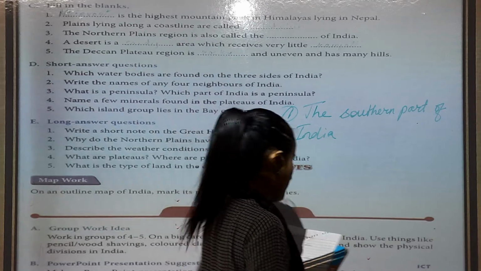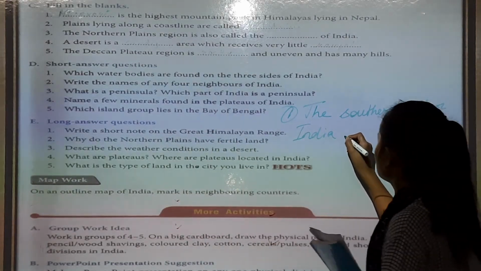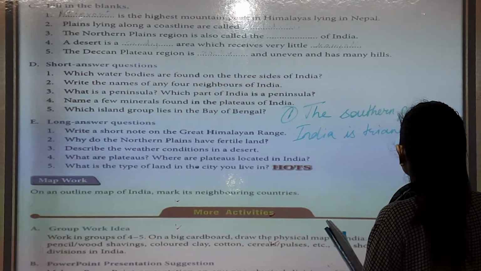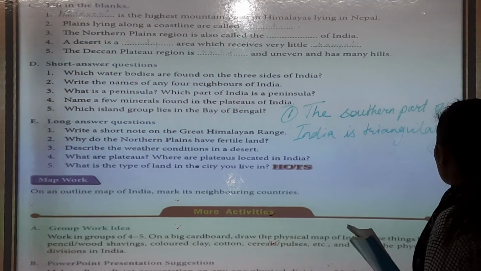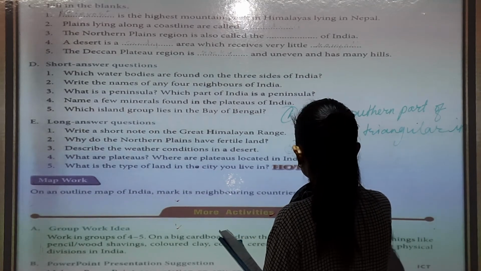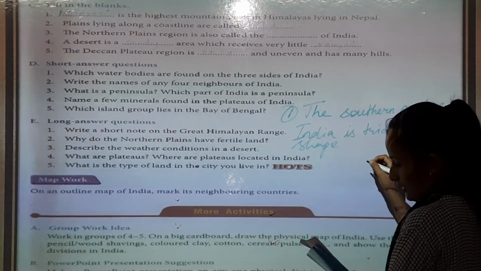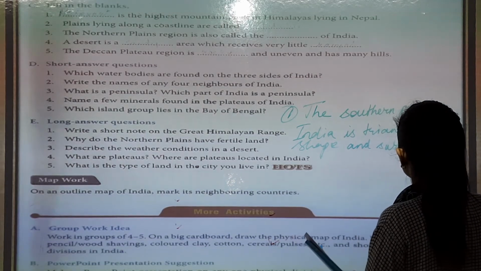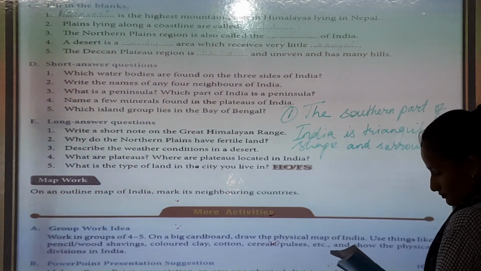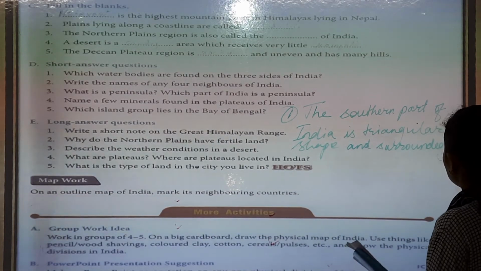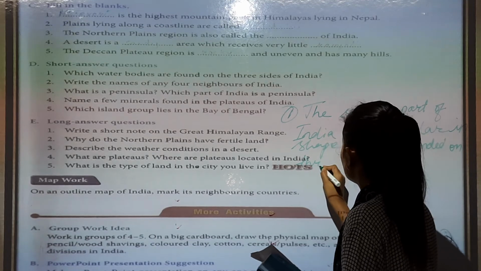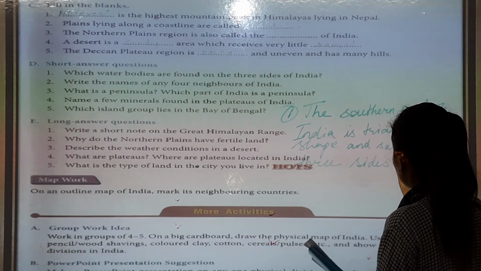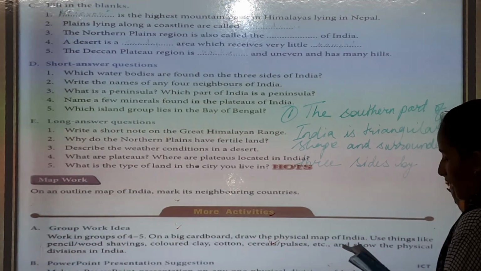The southern part of India is triangular in shape and surrounded on three sides by water.